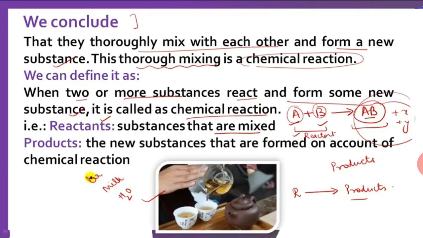There are two things in this reaction. The substances that are mixed, which take part in the reaction, are called reactants, while the substance we get after the reaction is called product. For example, A and B are two reactants which combine and form a product AB. The property of A and B is different from the product AB.